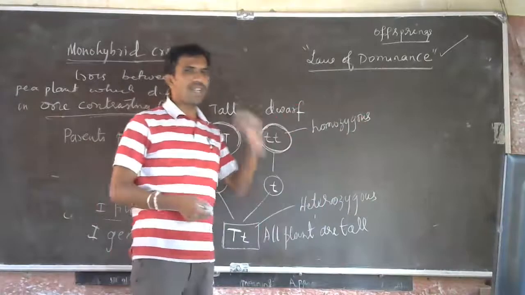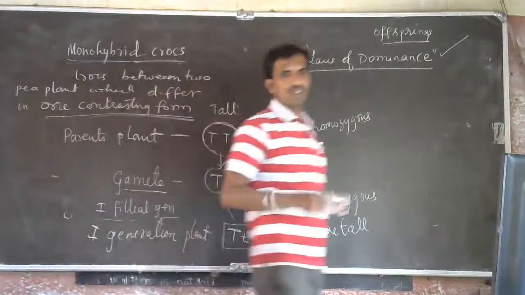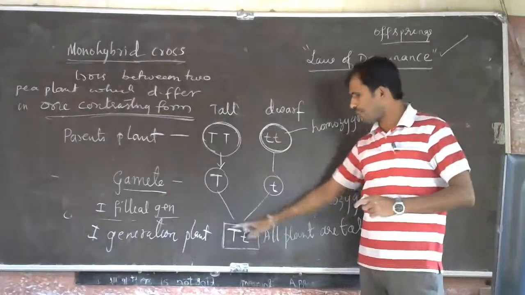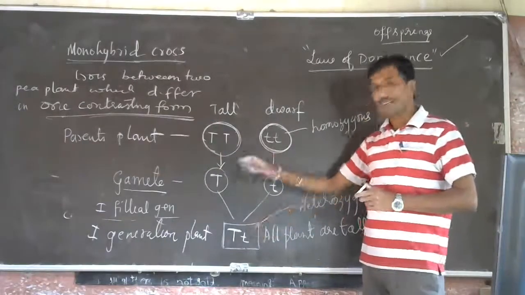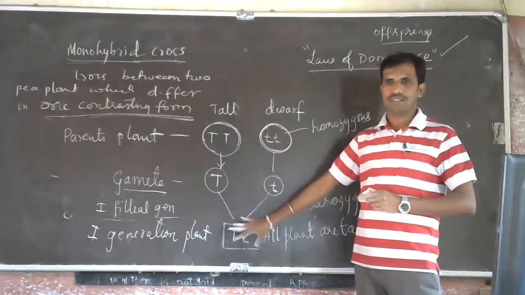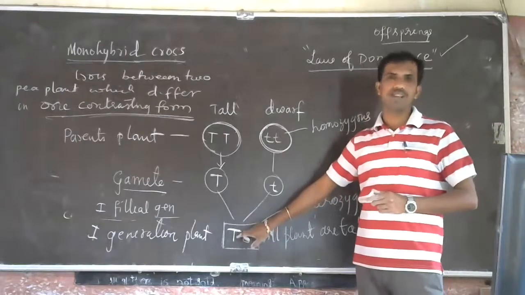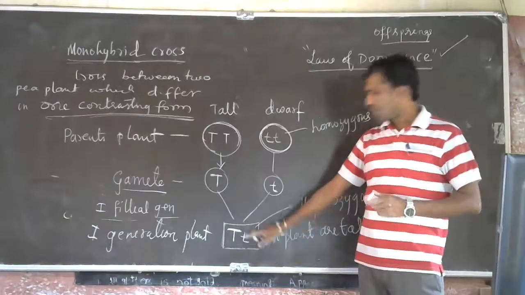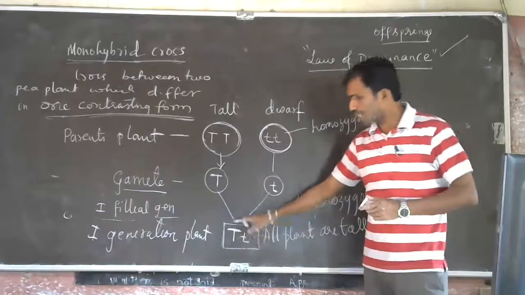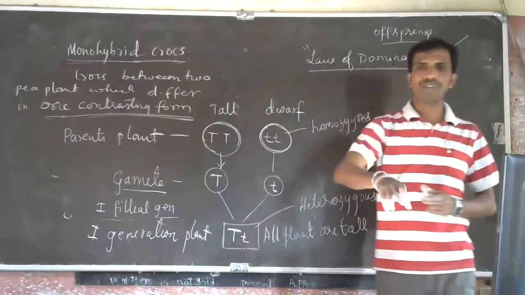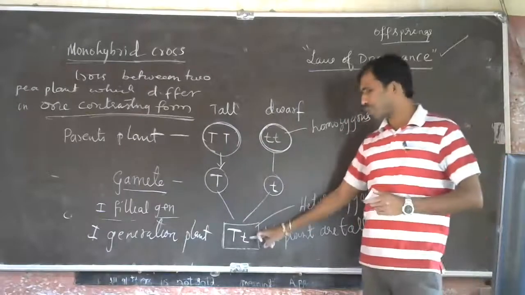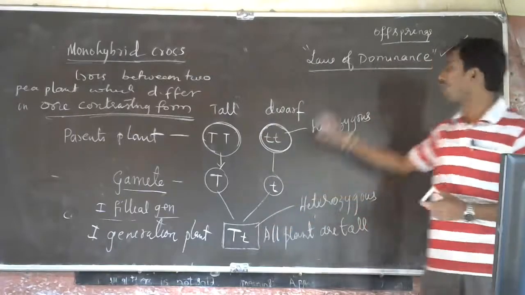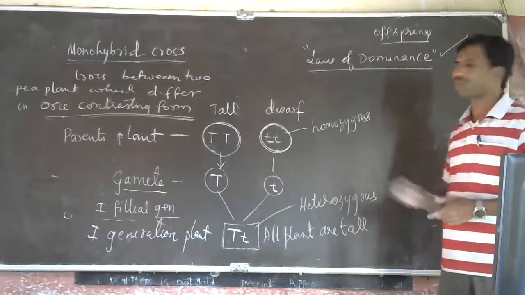See, the law of dominance states that when two factors responsible for the same character come together, one will express itself, one will suppress itself. The factor which expresses itself is called the dominant factor, and the one which does not express itself is called the recessive factor. That is what is called the law of dominance.